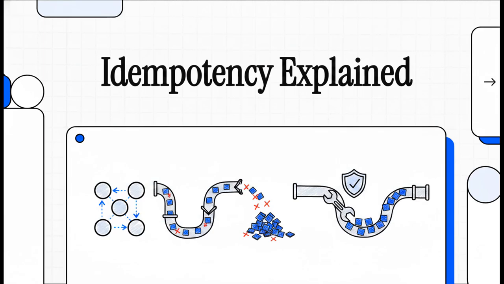Today, we're taking a really deep dive into distributed systems. Specifically, we're tackling a concept that honestly sits right at the very heart of modern architecture. Look, if you've ever built a data pipeline, integrated an API, or managed any kind of stream processing, you already know the pain. Keeping data clean when things inevitably go wrong is a massive headache. Well, today, we're going to fix that.